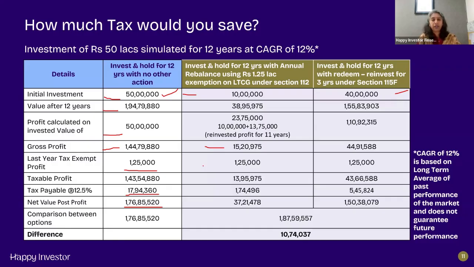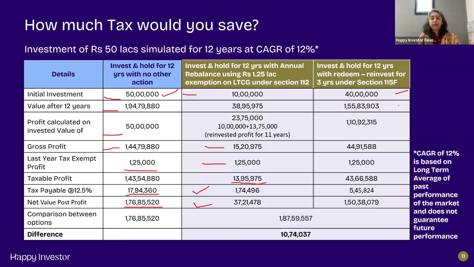On the final redemption, you would still get a benefit of 1.25 lakhs. And therefore, the taxable profit would be approximately 14 lakhs, on which the investor would pay a tax of about 1 lakh 75,000. And therefore, the net value after paying the tax would be 37 lakhs 21,500.